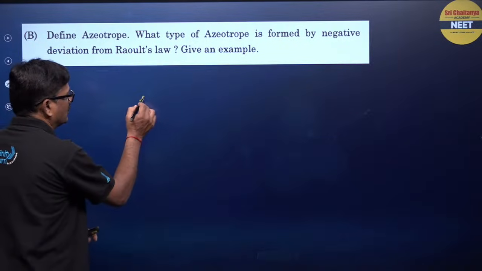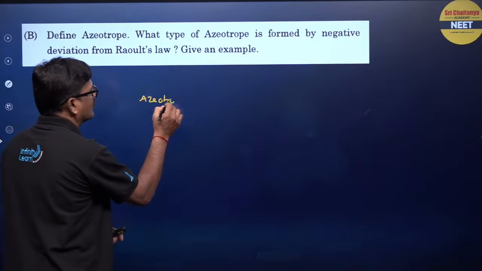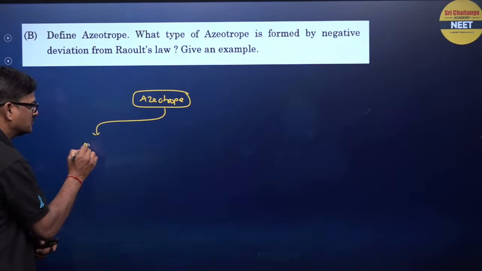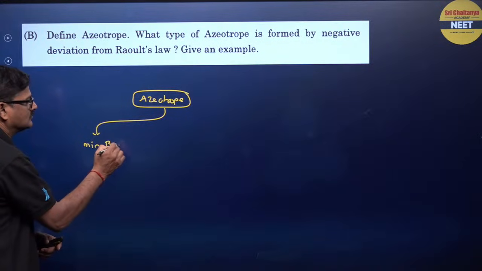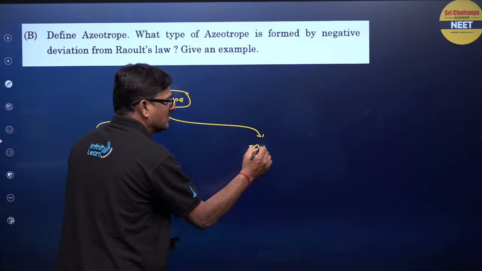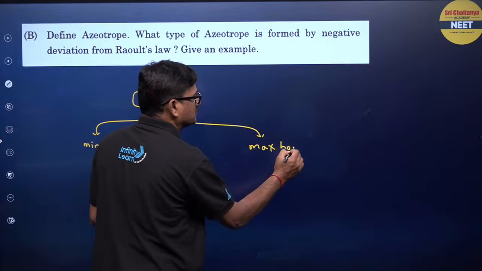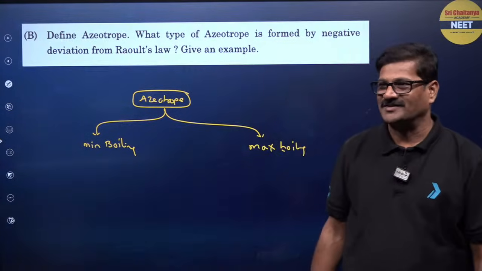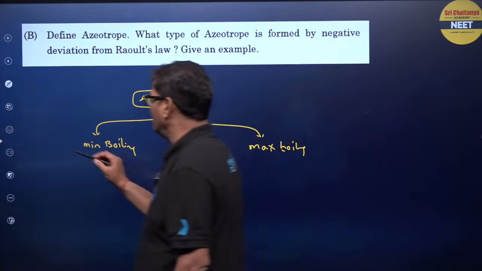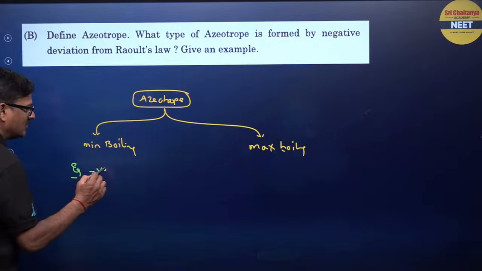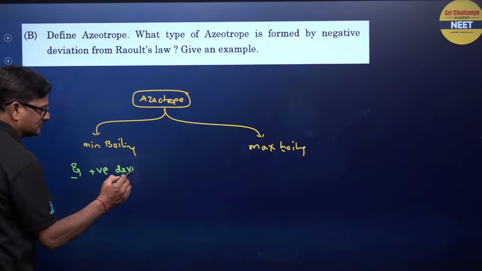So azeotrope, you have minimum boiling azeotrope and maximum boiling azeotrope or azeotropic mixture. You can say for minimum boiling azeotrope, the example is positive deviation from Raoult's law.